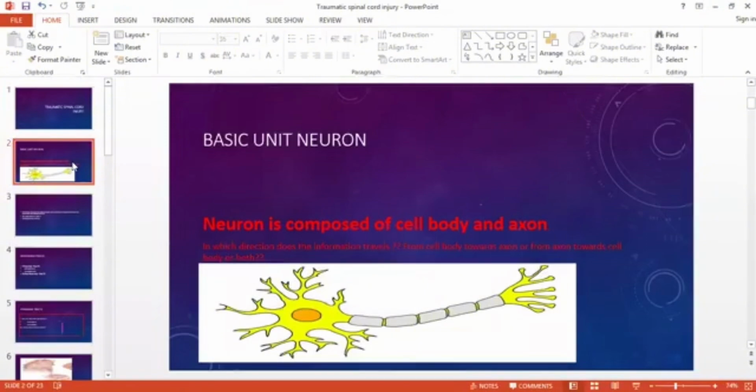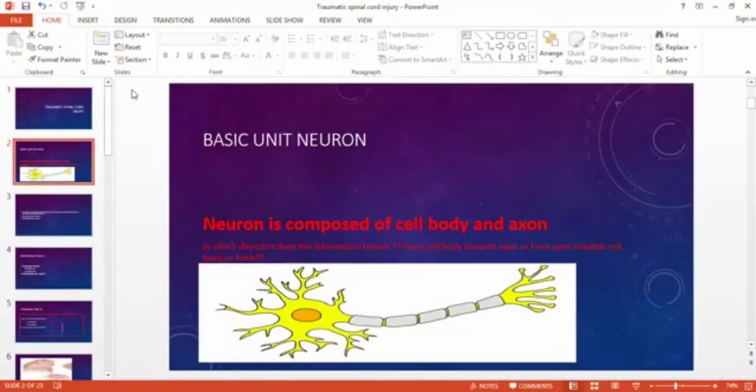Information always travels, and I just need to know, can you tell me in which direction information travels in an axon? Either it travels from cell body towards axon, or it travels from axon towards cell body, or in both directions. So you first need to decide that. You can think it in your mind as well.